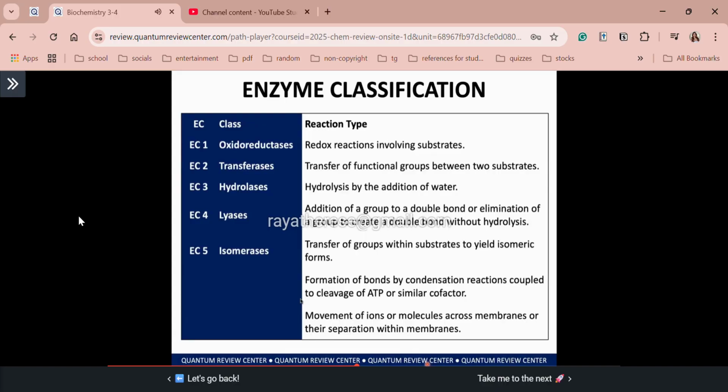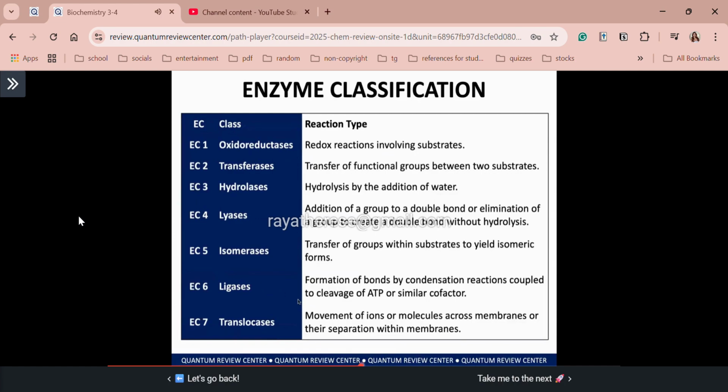Okay, second to the last, formation of bonds by condensation reactions coupled to ATP cleavage or similar cofactor. So meaning it uses energy via ATP. That's our clue here, that's your ligases. And lastly, class, relatively new classification, movement of ions or molecules across membranes or their separation within membranes. And that is your translocases. So actually, guys, dati, this classification is under transferases. But again, very unique kasi ang function ng translocases in a way that they transport molecules in membrane-bound organelles or, of course, in transporting from one organelle to another.